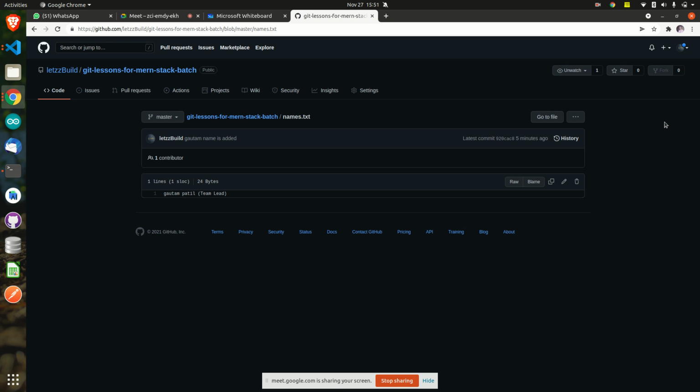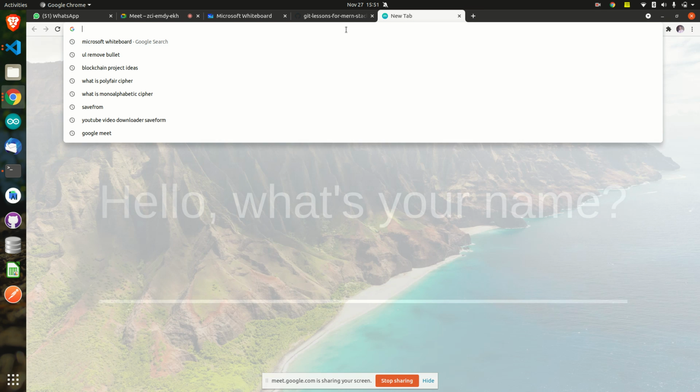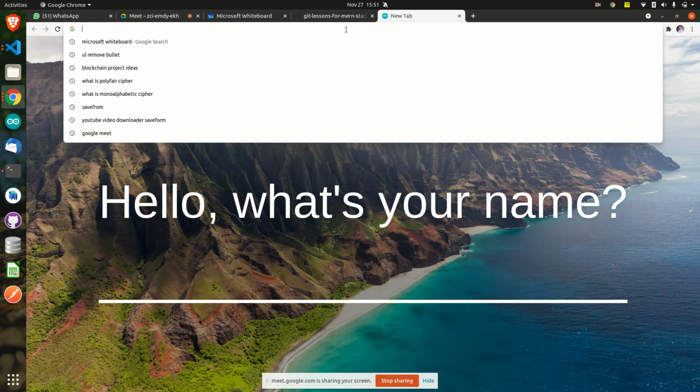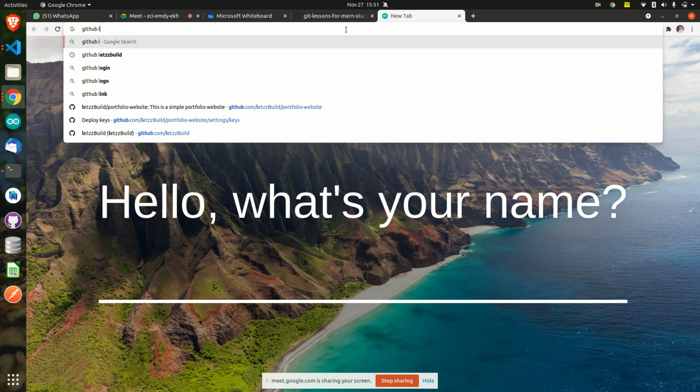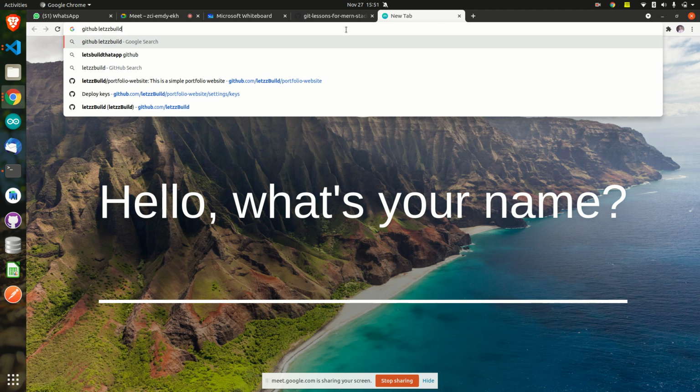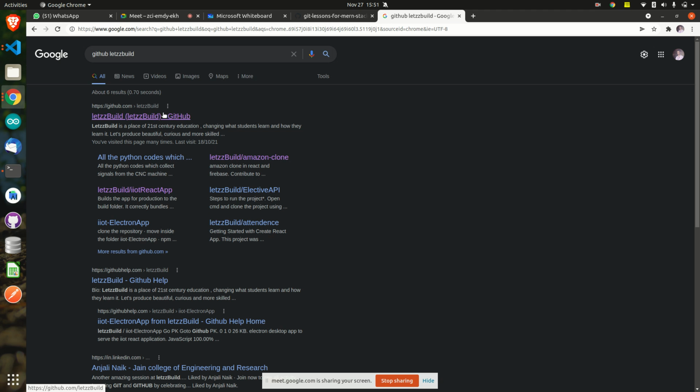Fork the repository, right? How to fork the repository now for you all? Okay, so what you do is, first of all, go to my account. How to go to my account? You just type GitHub, then you type Let's Build. You will see the first link. Open that link.